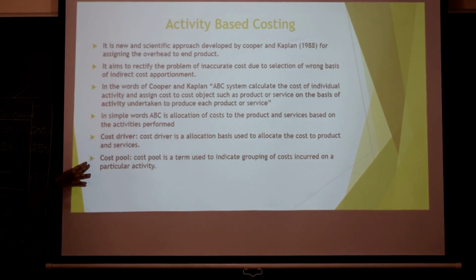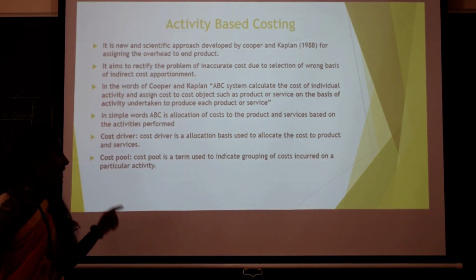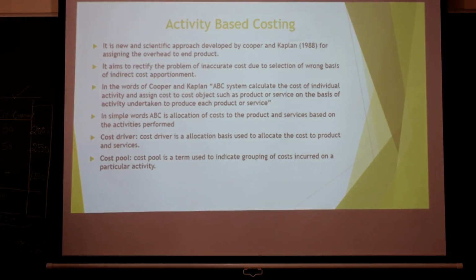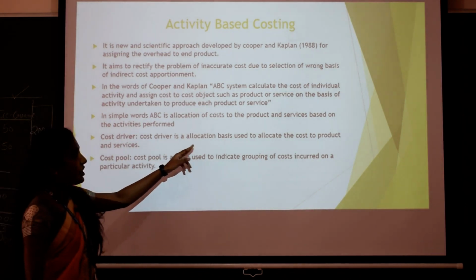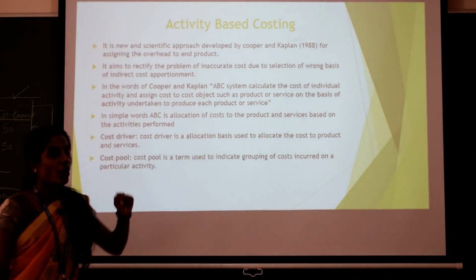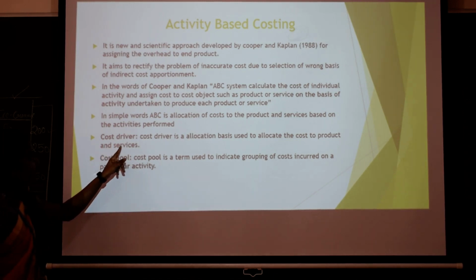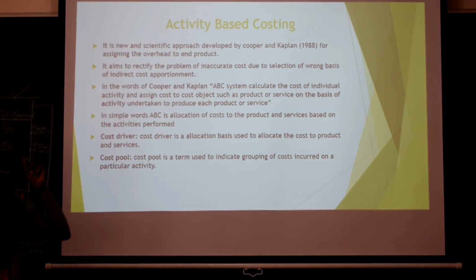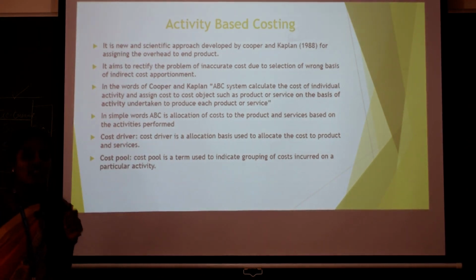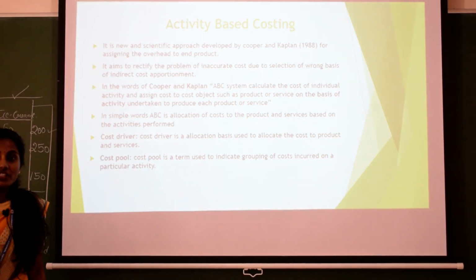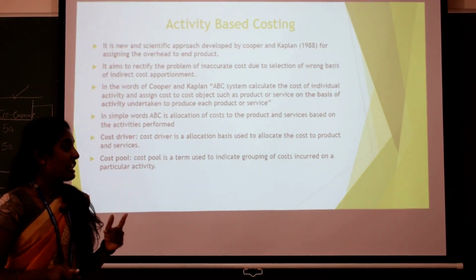And you can see these two are very important in ABC costing: the first one is cost driver and the second one is cost pool, right. The cost driver is the allocation basis used to allocate the cost to products and services. This is the allocation basis in your ABC costing. In ABC costing, the cost driver is the allocation basis for a particular product or a service.